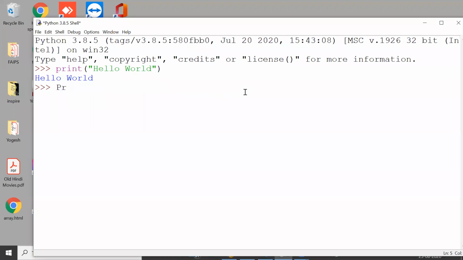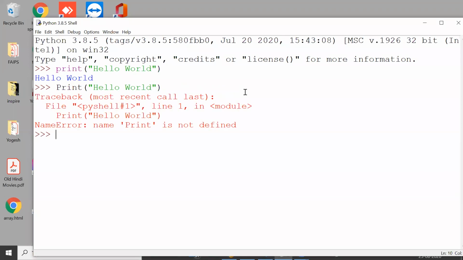If I say Print like this, Python will say, I don't understand what is this. Python will say name error. The name Print is not defined. So print has to be used in small alphabets only. You cannot use capital alphabets or a mix.